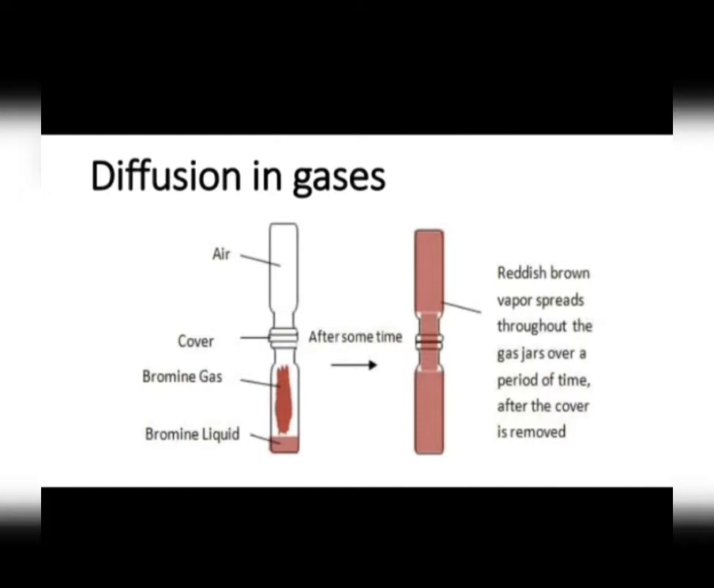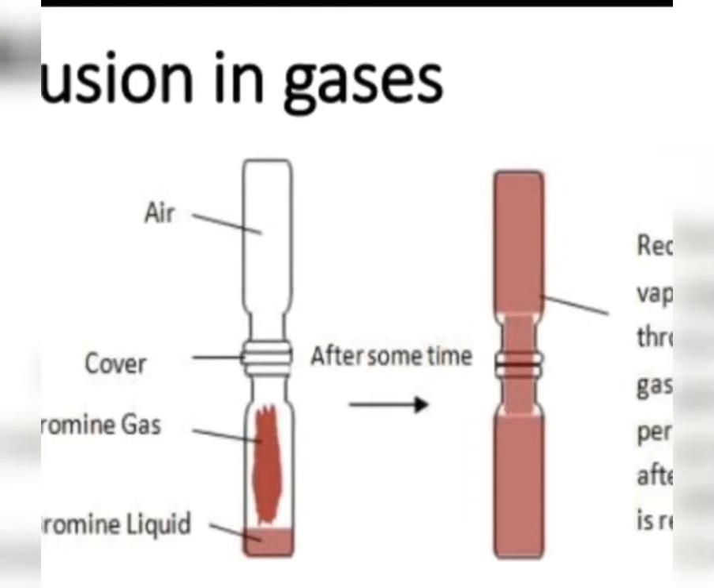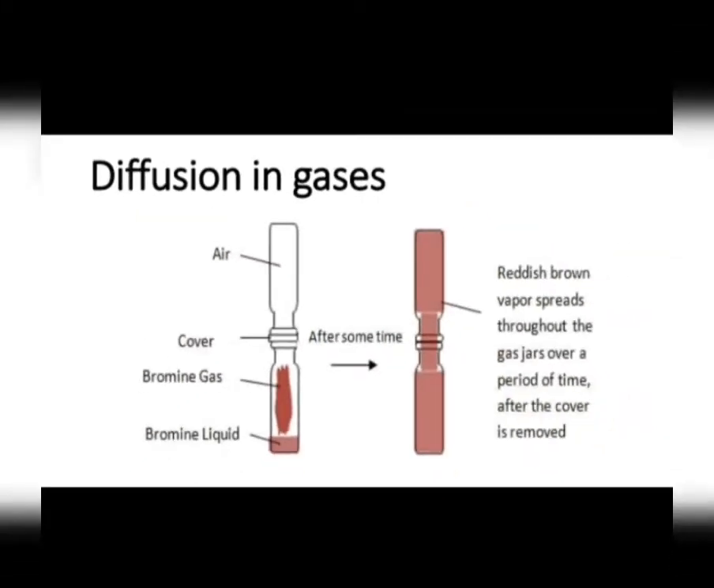Let's take an example of diffusion. If we take a gas jar full of bromine vapors and invert another gas jar containing air over it, then after some time you will see that the red brown vapors of bromine spread out into the upper gas jar containing air. In this way, the upper gas jar, which contains colorless air, also turns red brown. So this mixing is due to the diffusion of bromine vapors into air.